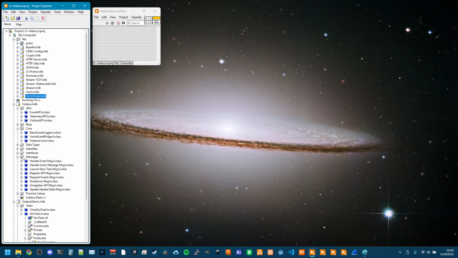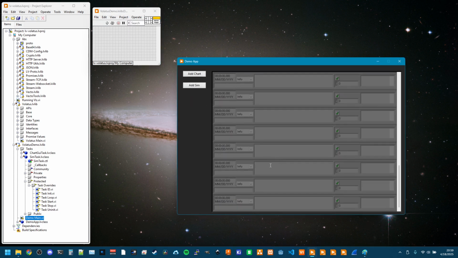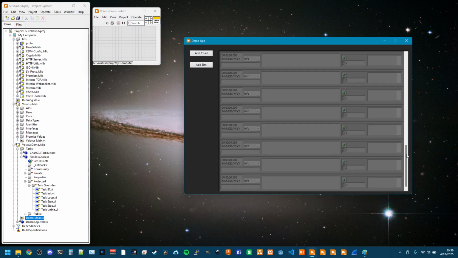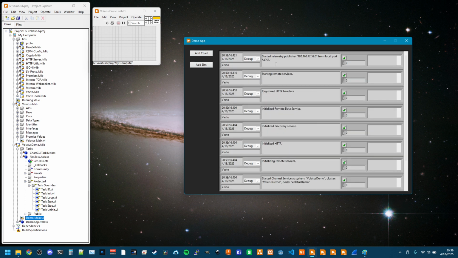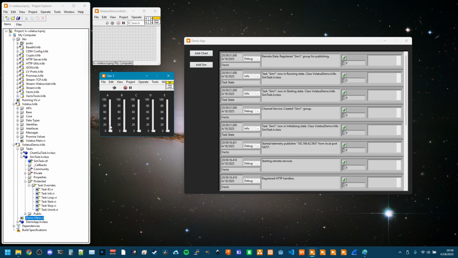So for the little demo I have now, there's quite a bit to this library already. It's called Volatus, which is Latin for flight. But we're gonna go ahead and run this demo, and I'm gonna scroll back up because I had this running already. So it's already got event logging baked into it. Here's a really basic view, but I can pop open these little sim windows and they definitely don't look like they're doing anything on their own.